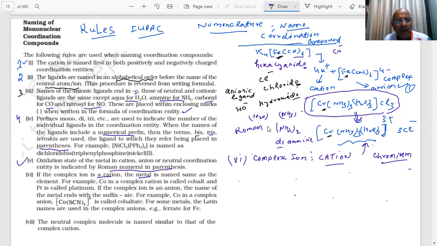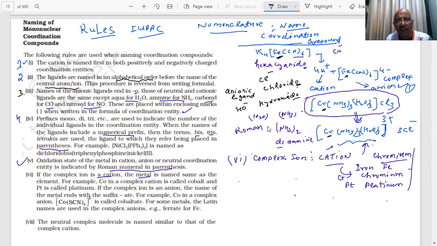But he says, in this case, students, this is a complex cation. The name will be the same. If it is cobalt, then I will write cobalt. If it is platinum, I will write platinum. If it is iron, I will write iron, if it is a cationic complex. If the complex ion is a cation, for iron what do I write? Iron, chromium, platinum, same as the name of the metal. No problem? Platinum is Pt, chromium is Cr, iron is Fe.